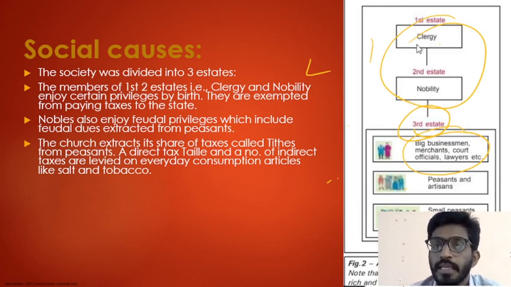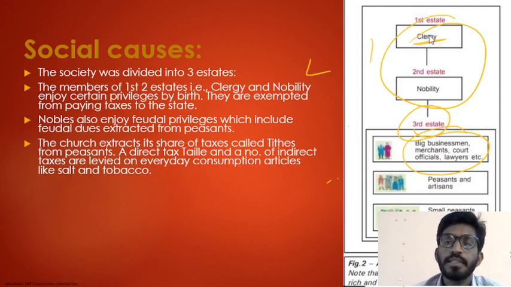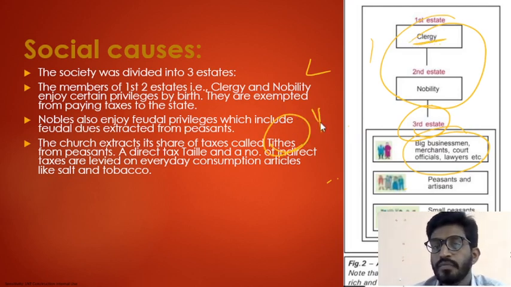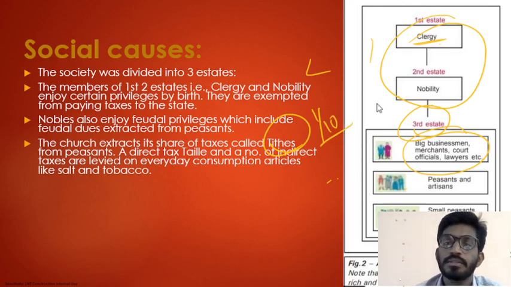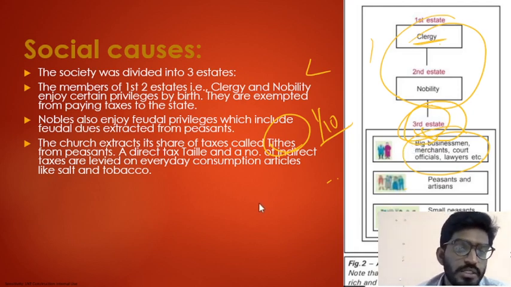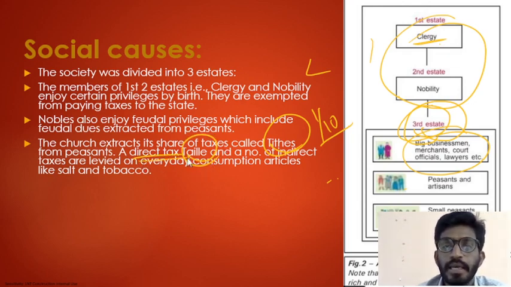And the clergy, the first estate people, collected the tax called tithe, which means one-tenth. They collected it from the peasants or third estate people. And these third estate people had to give tax to the French government in the form of taille, that is a direct tax.